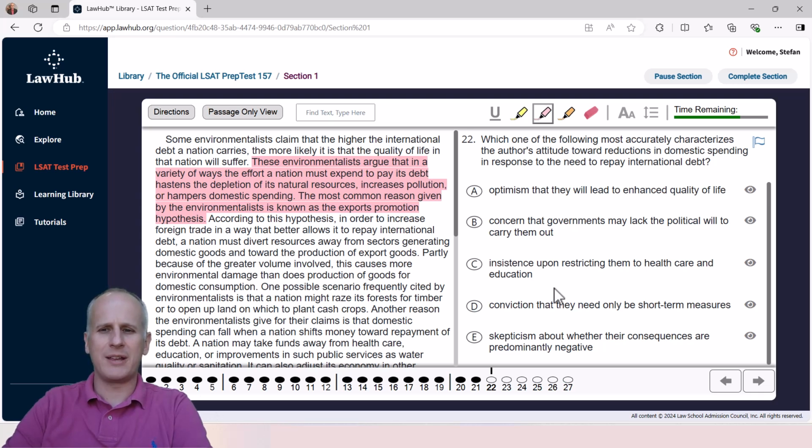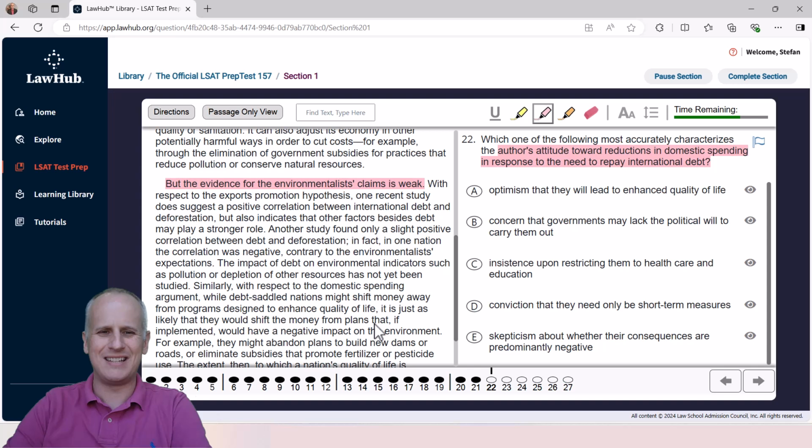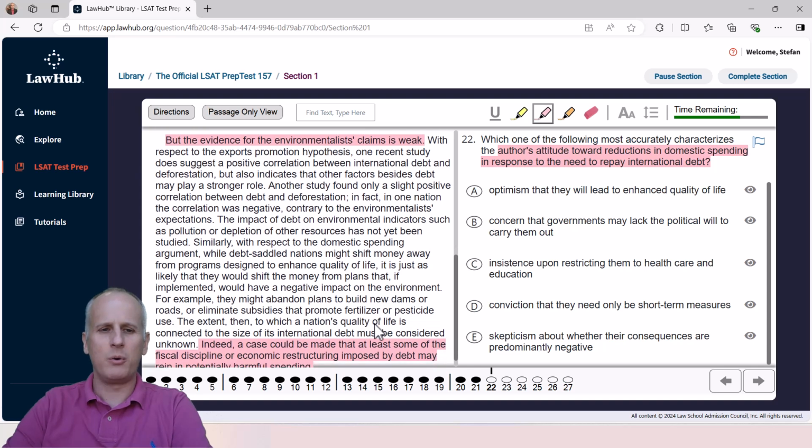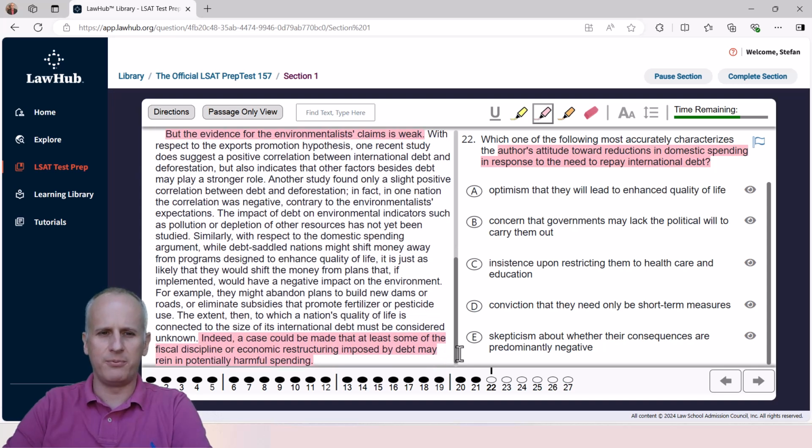Which one of the following most accurately characterizes the author's attitude toward reductions in domestic spending in response to the need to repay international debt? So I'm going to highlight that second part of the sentence, and we're going to scroll down to the final paragraph because that's where we know from our upfront read, hopefully, that the author's position is provided.